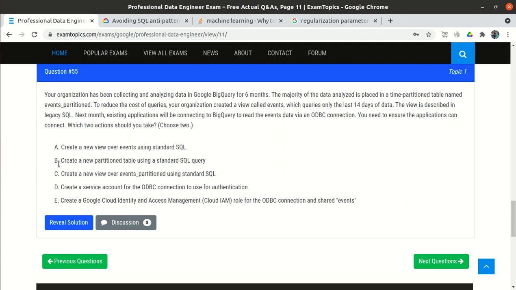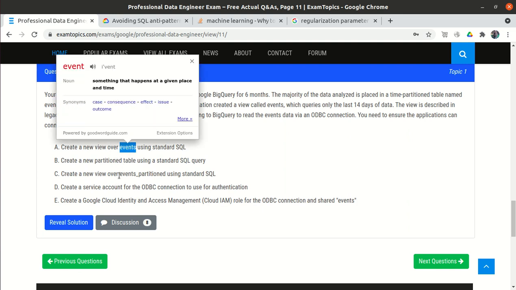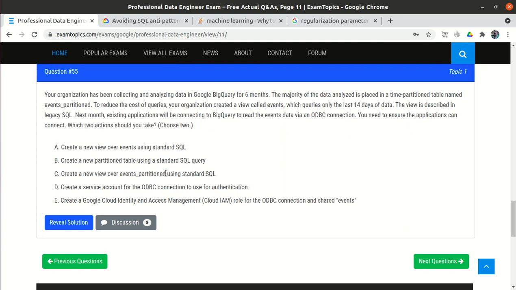Create a new partition table. Why do we need to create a new partition table? The data is already in the time partition tables, right? So option B we can easily reject. Create a new view over events partition using standard SQL. Okay, that looks okay. One minute. Option A mentions creating a view over events, and this option mentions creating a view over events partition, and our table name is events partition. So C looks okay, and we are using standard SQL.